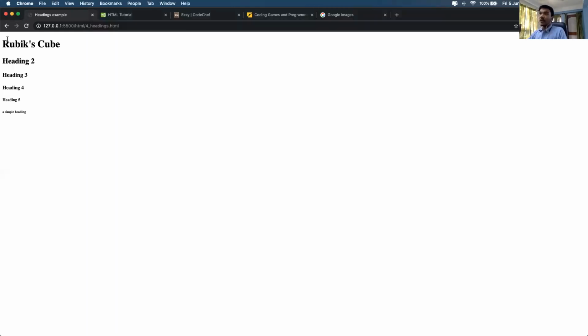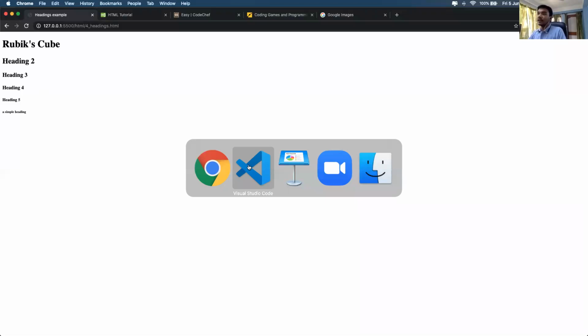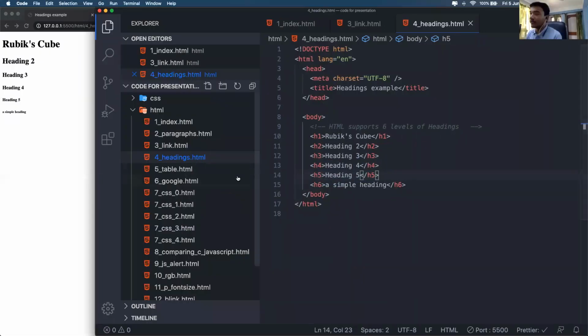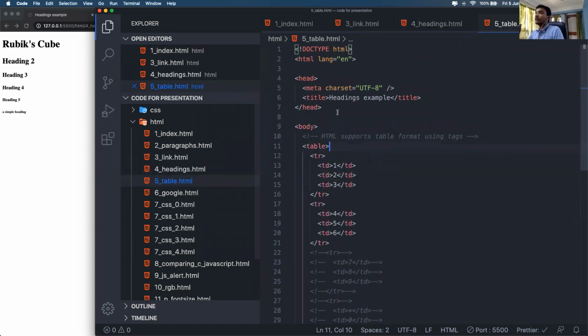And the colors you see, these are all in black, right? There are not any styles applied right now. These are the default colors that HTML provides us. If we want, we can change these colors, and we'll be looking at how to change the colors later. That is done with another language called CSS that is used to design your web page. The next one is table.